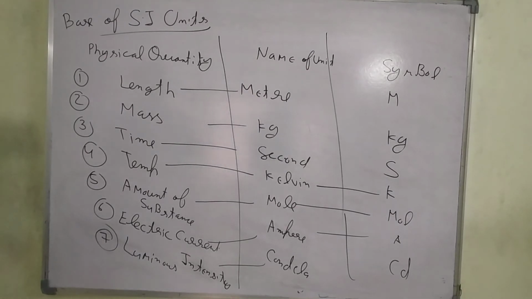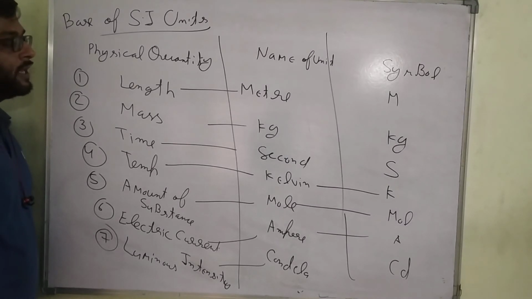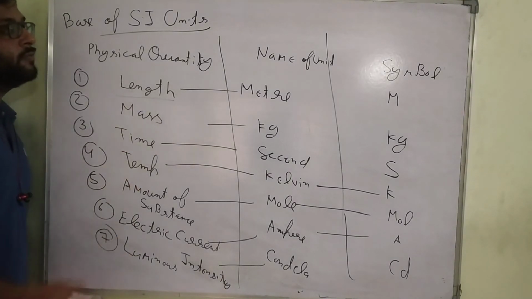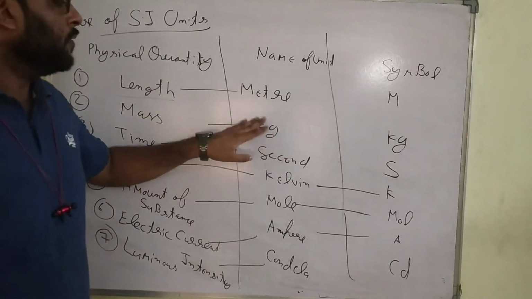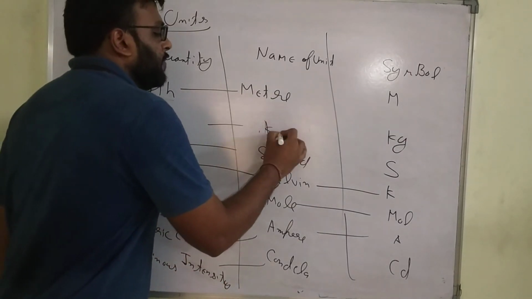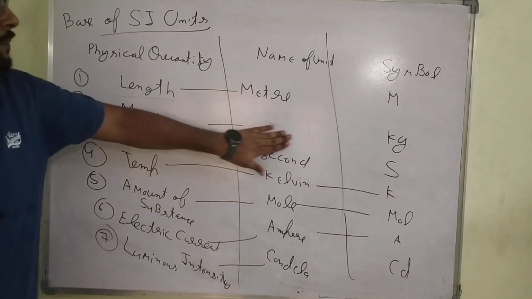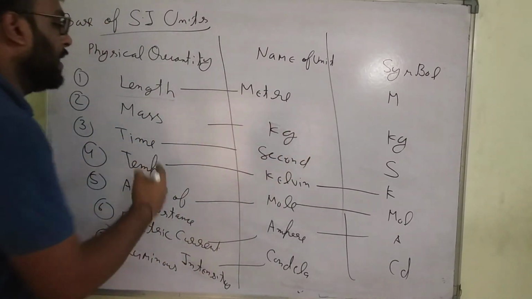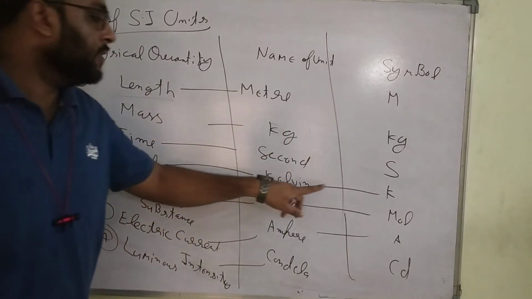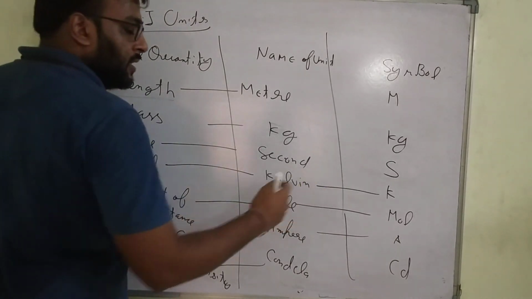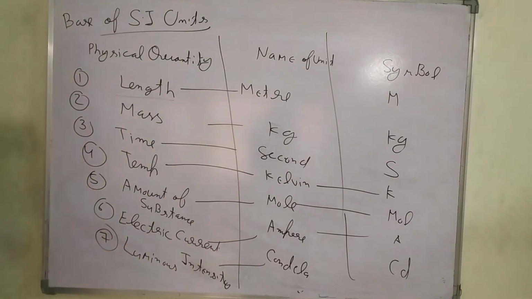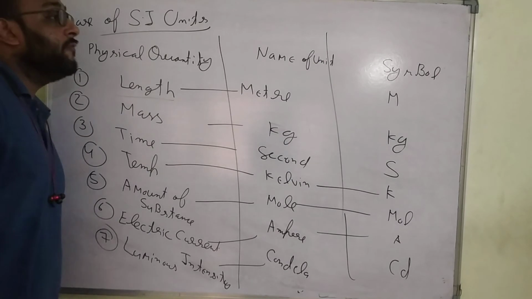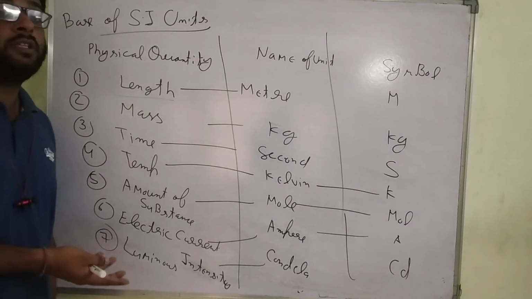Okay students, these are the 7 basic units given by the SI system, the international system of units. Length is measured in meter. Mass is in kilogram, kg. Next is time in the second, as you know. Temperature, Kelvin. Amount of substance is generally considered in the mole. Electricity is considered in ampere, and luminous intensity is in the form of candela. These are the 7 basic units. We are all using these units.